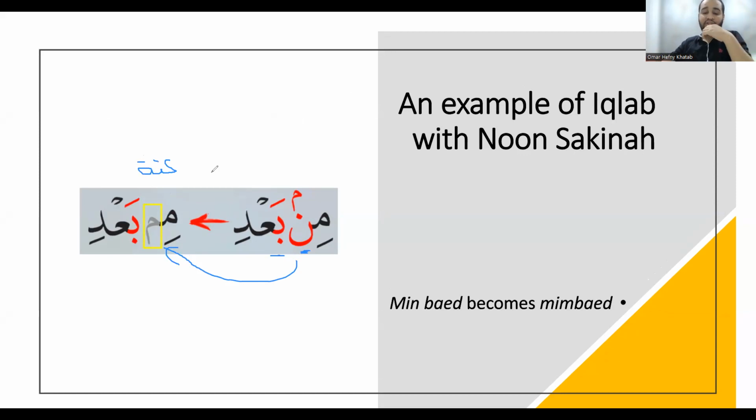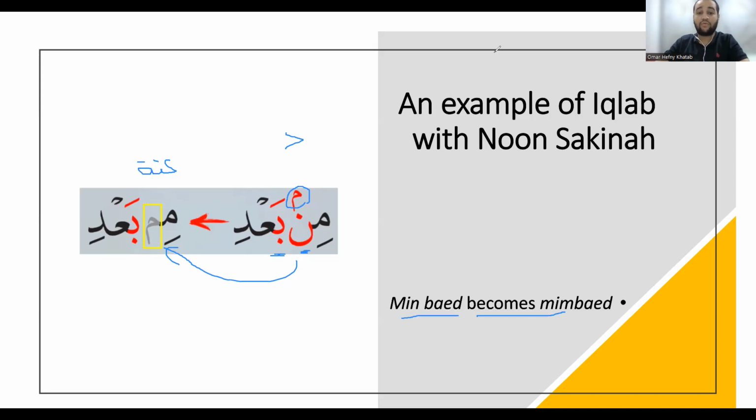Okay, teacher, here you told us that the noon should be naked or should have a sign on top of it. Okay, you're right. But in this case, our scholars put a meem on top of the noon to remind you that this noon is special, and we're going to change it into meem because it is followed by ba. So remember, when you have a noon with a meem on top of it, remember it is Iqlab. We're going to change it into meem. Don't say min bad. Instead, it becomes min ba'd.